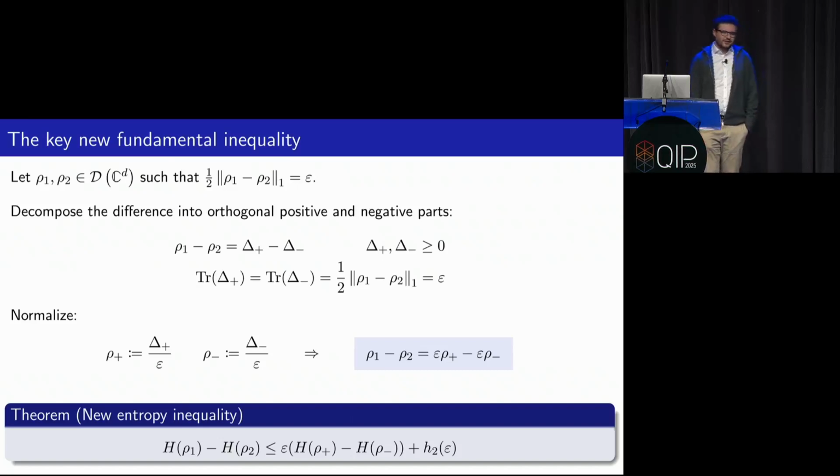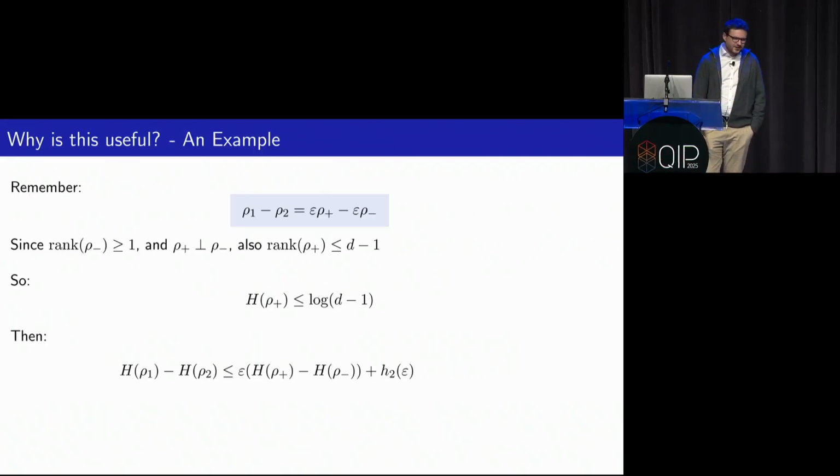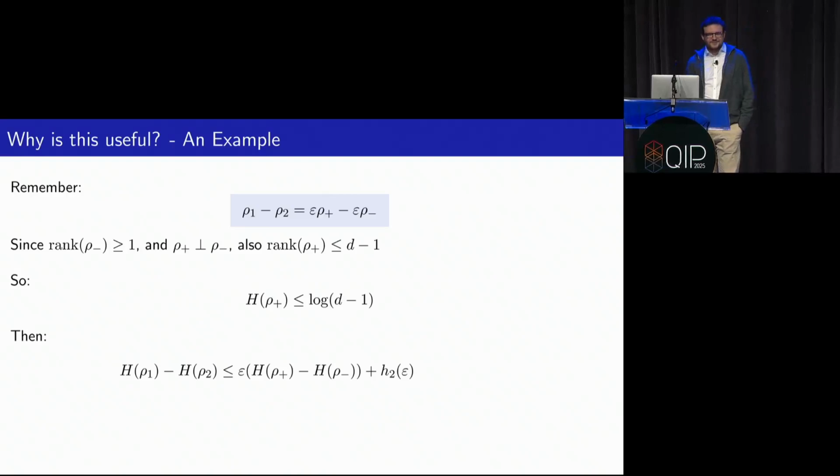We get that the difference in entropies between rho 1 and rho 2 is upper bounded by epsilon, so the trace distance, times the difference in entropies now between these normalized positive and negative parts, plus the binary entropy of epsilon. And you might say, okay, this looks like a nice little inequality, but how useful is this really? Like, what do we ever really know about the entropy of rho plus over minus? And it turns out, okay, you don't maybe have to know that much.